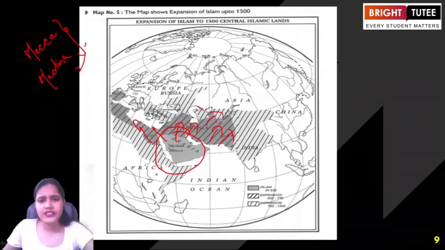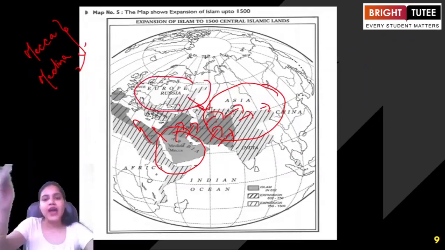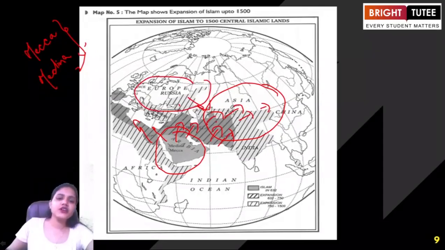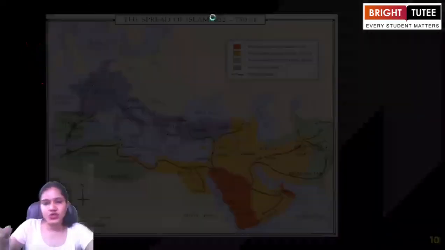So we see how it expanded to different regions of Central Asia. Now, when I'm talking about the Central Islamic lands, it means that we are talking about how it expanded in the eastern part of the world. Eastern part, as in we are talking about the mainland of China, the regions of India, the regions of Persia, all the regions of the Eurasian continent, that is Europe and Asia. So here you can see how it started expanding and how people came to know about this religion.